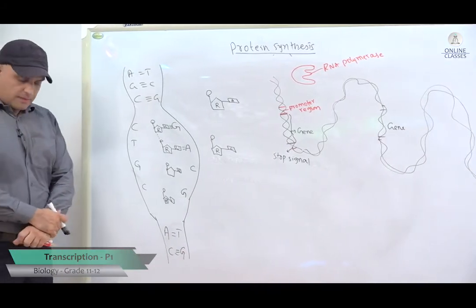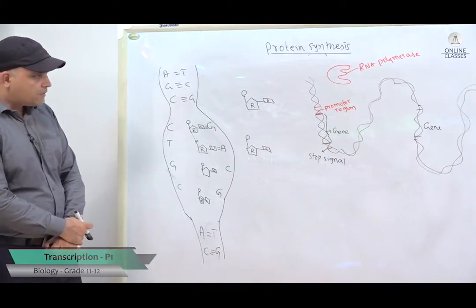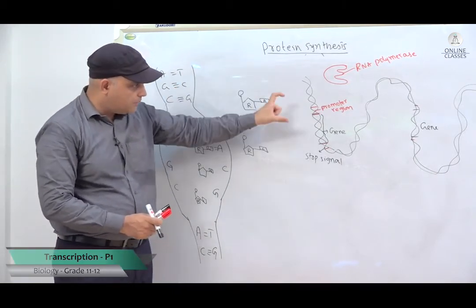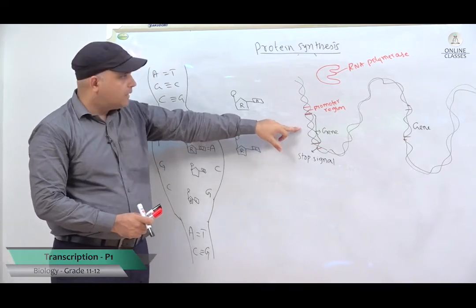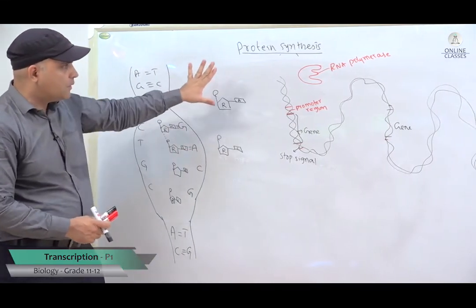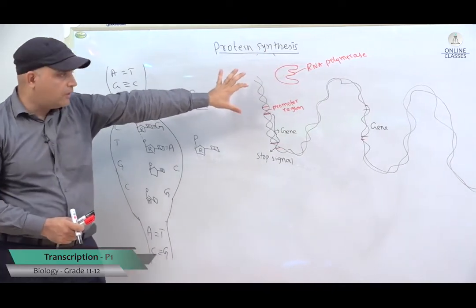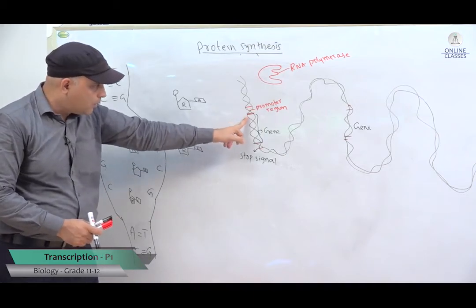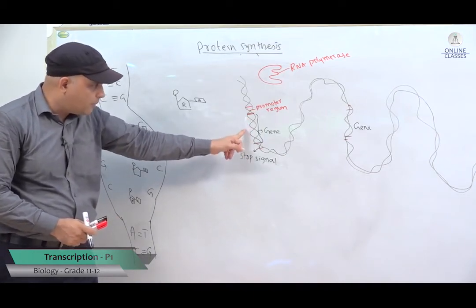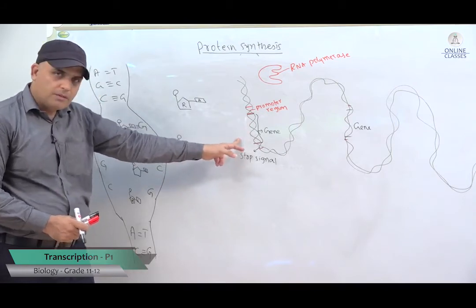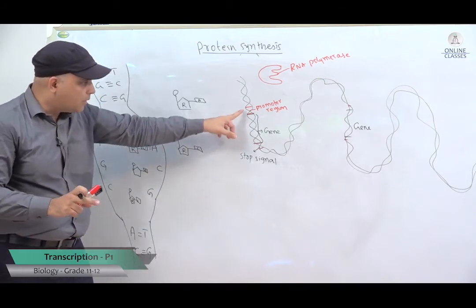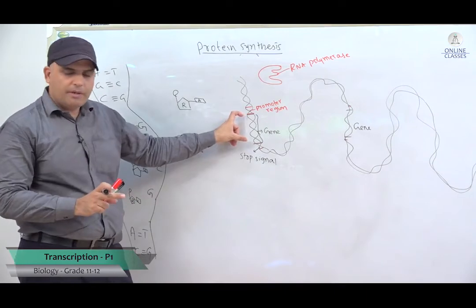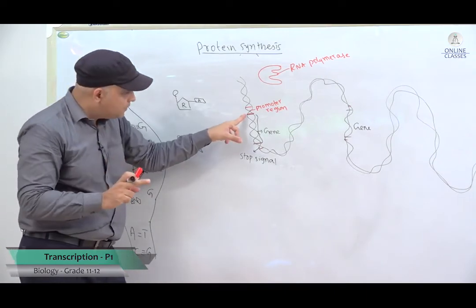Okay, now let us discuss how the transcription takes place. You know very well, we already discussed this, DNA is very, very long and you have these coding areas which are called genes. Now, there is an enzyme inside the nucleus which is called RNA polymerase, not the DNA polymerase. This RNA polymerase has to open up this part of the DNA and copy this information into an mRNA. So, remember one thing, I am not going to copy the whole DNA from the beginning up to the end. I want only the gene part to be copied. It is very important. Remember that.